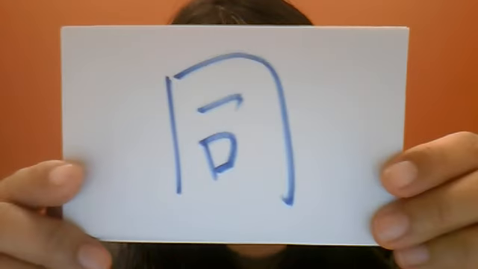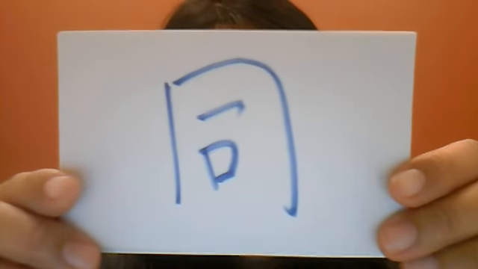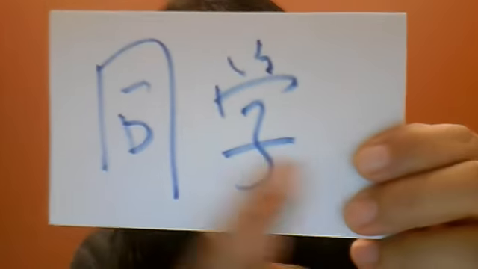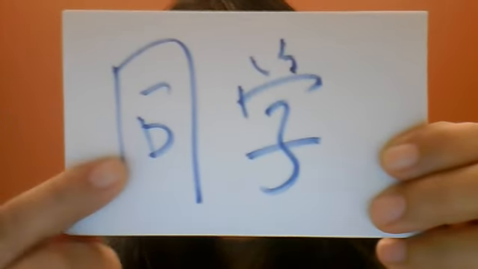Tong means the same or equivalent or like a co-. So you put tong in front of something and it almost means like a co-worker or a classmate. So the vocabulary word that goes with it is 同学. So it means the same school. So 同学 is your classmate, someone that you go to class with.